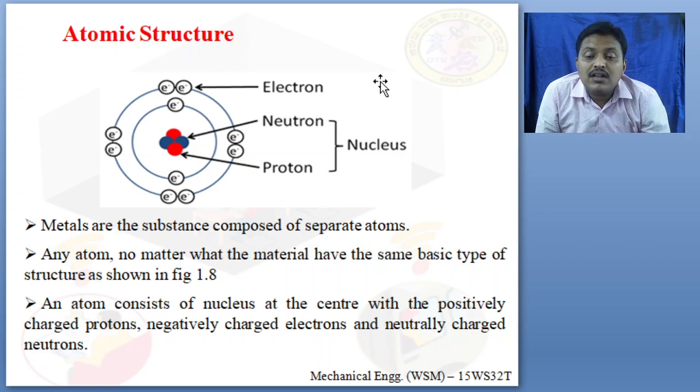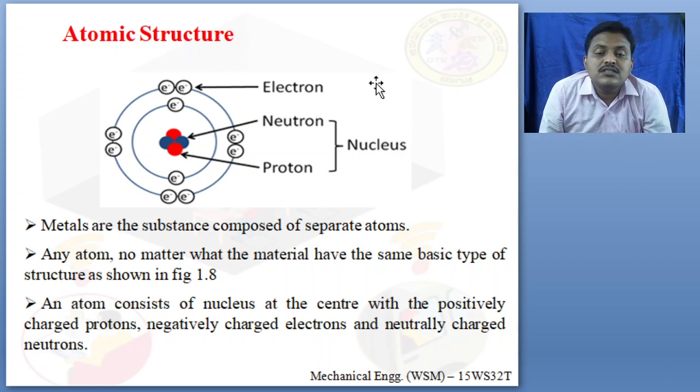Any atom, no matter what the material, has the same basic type of structure. It means the atom generally will have the same basic structure. The structure doesn't change irrespective of the material. It may be composed of a separate number of atoms and separate materials, but it doesn't change the basic type of structure. So an atom consists of, as I said, a nucleus at the center. It will have positively charged protons, negatively charged electrons, and neutrally charged neutrons. Here the sharing of electrons takes place at the outermost orbit.